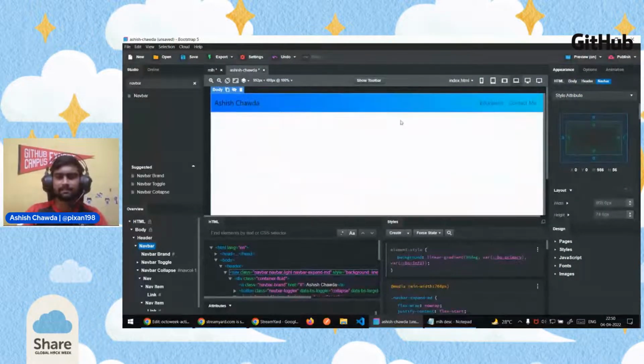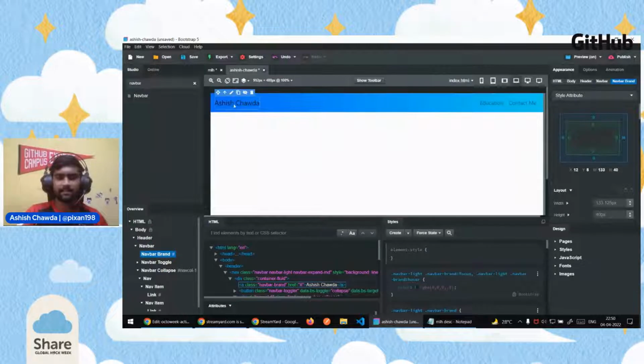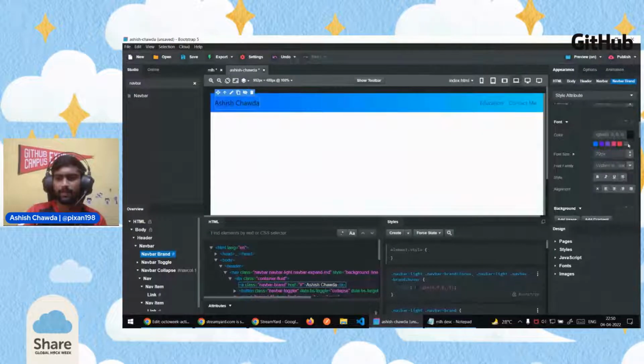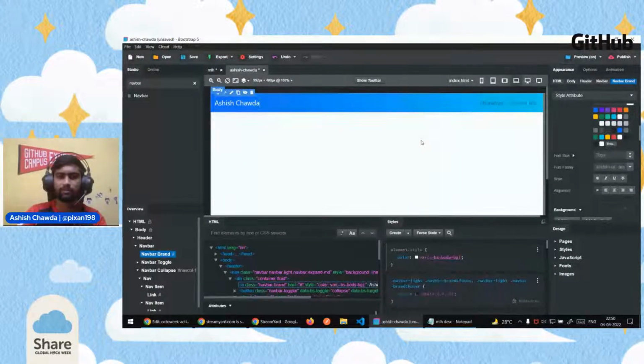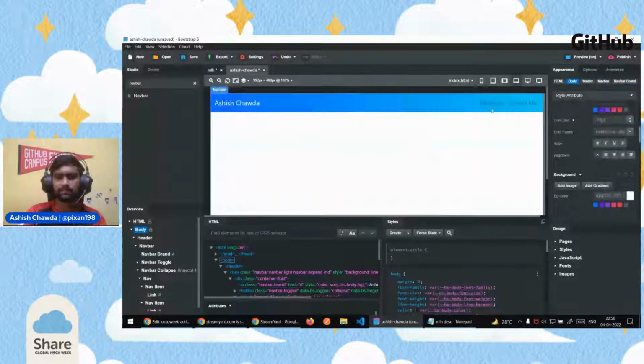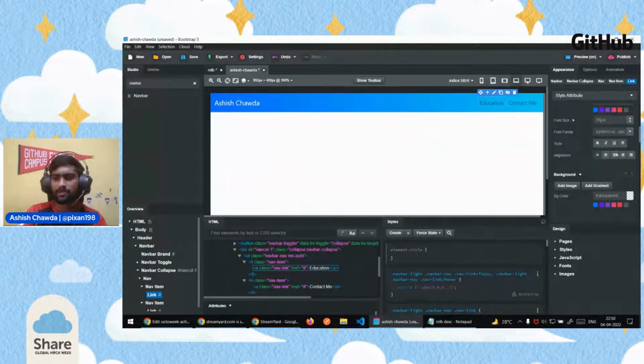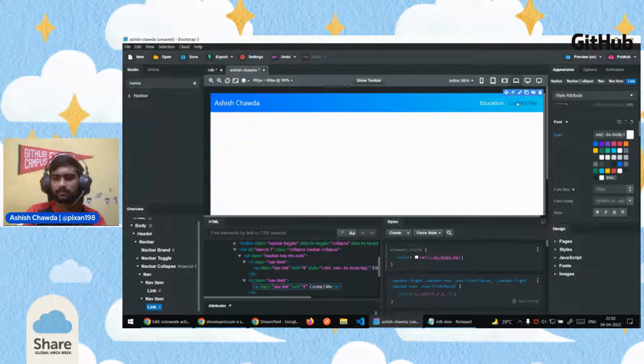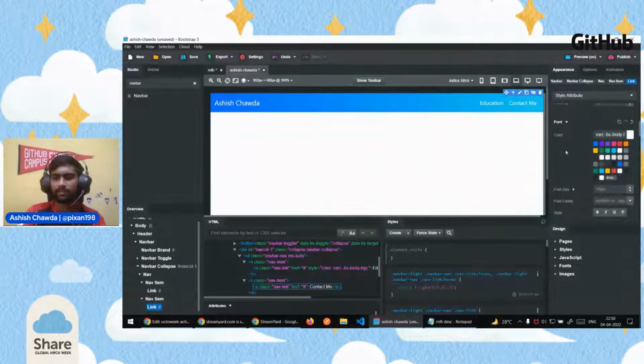So let's go and change the color of this text also. Click on this name, whichever you have added for yourself. Go to appearance, and in the color panel inside font, expand it. If you have chosen the same color as I have done, you can click on white here, so it will be more visible when somebody wants to view it. You can do the same for the education and contact me links. I'll just go and select a white color for them so that they are more visible.